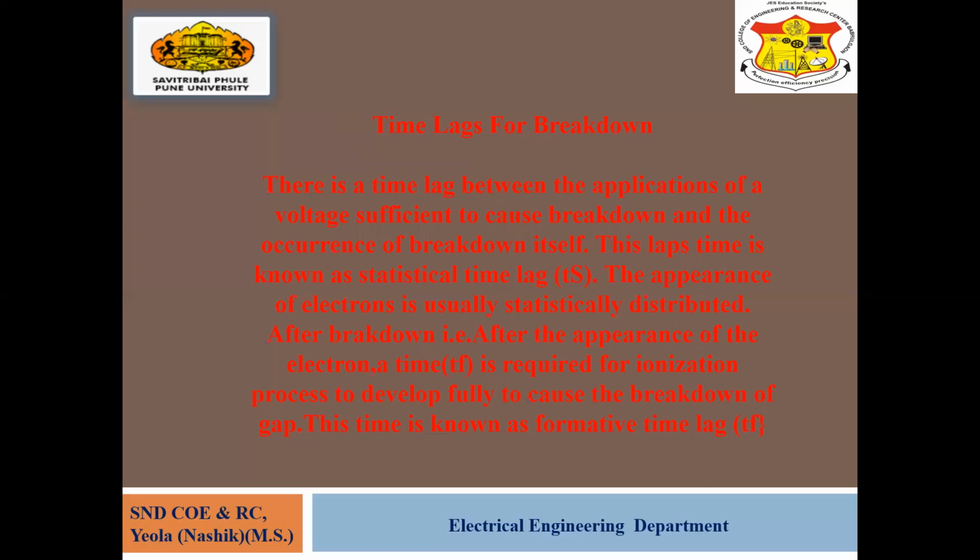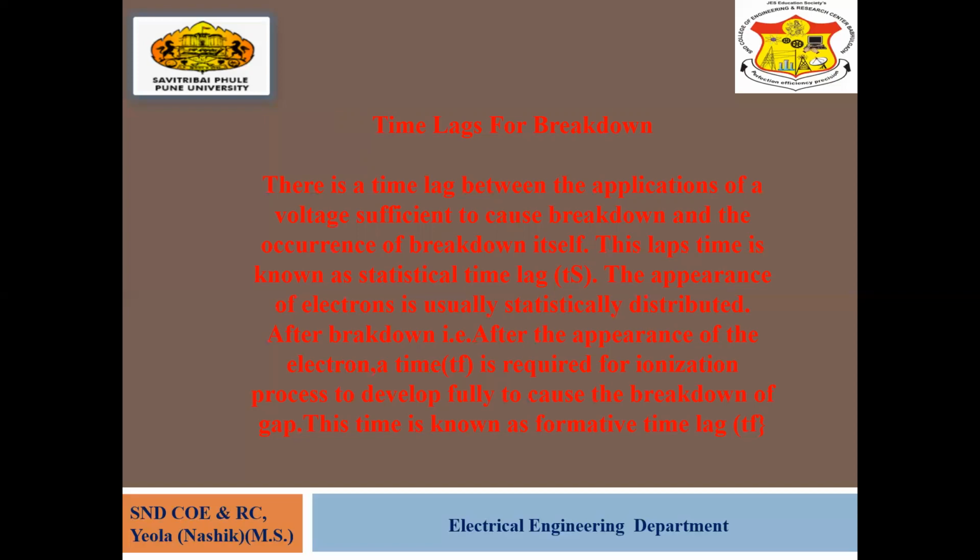If you do not apply a voltage greater than the breakdown voltage, there is no ionization and no breakdown in the gas. Between applying the voltage and the occurrence of the breakdown, a certain time is required, and this lag time is known as the statistical time lag Ts.